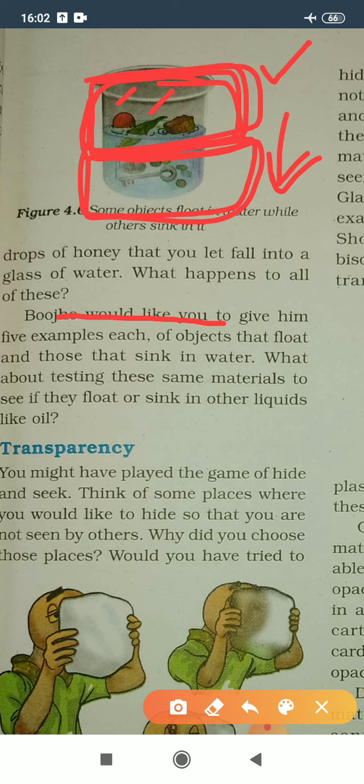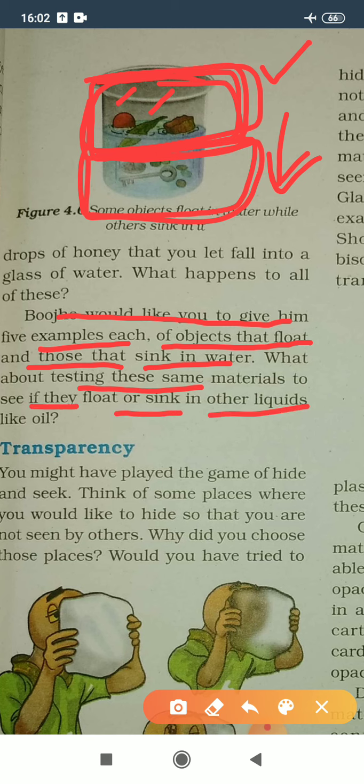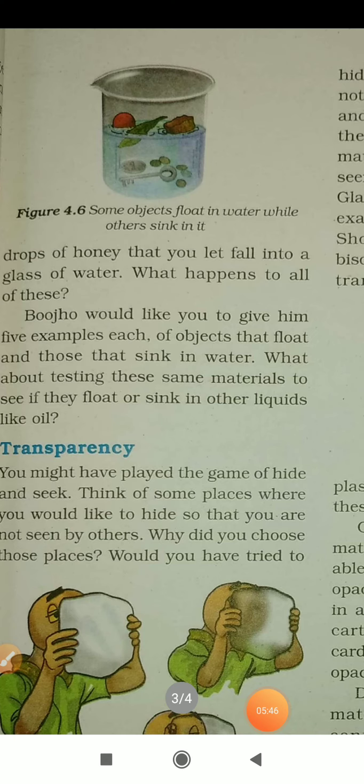Bhujo would like you to give him 5 examples each of objects that float and those that sink in water. What about testing these same materials to see if they float or sink in other liquids like oil? So, materials that float on water are wood, plastic, cork, thermocol, sponge, and rubber.